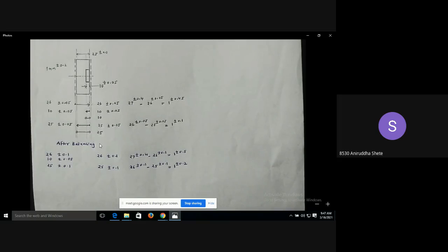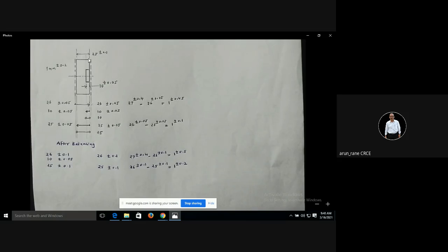Sir, the 10 written in the third step, that should also have a tolerance of plus minus 0.05. Plus minus 0.05, this I can get on my lathe machine very easily. So I have written working dimension 25 plus minus 0.05 and I got this 25 plus minus 0.05. This is the dimension which you have got and this is the dimension which you intend.